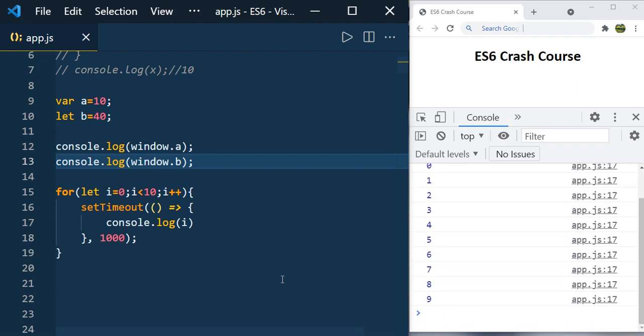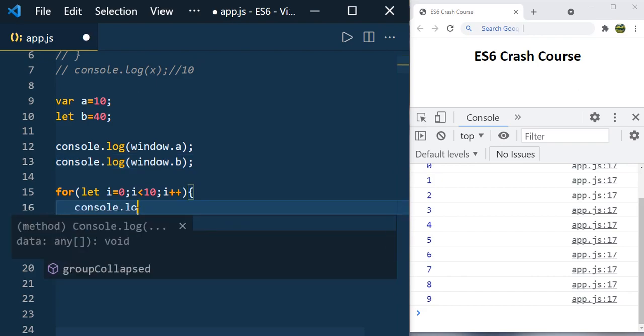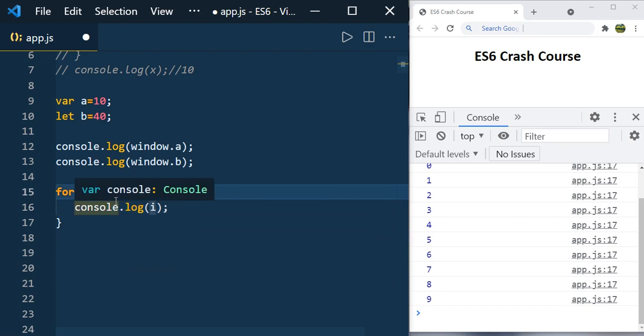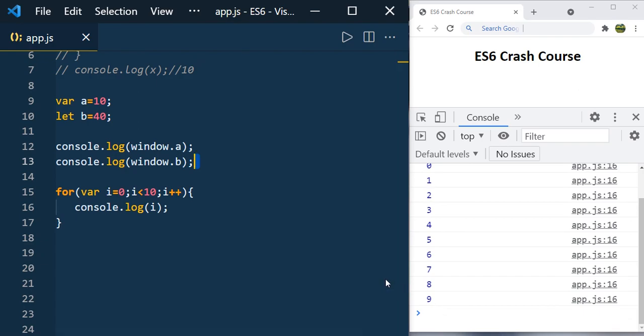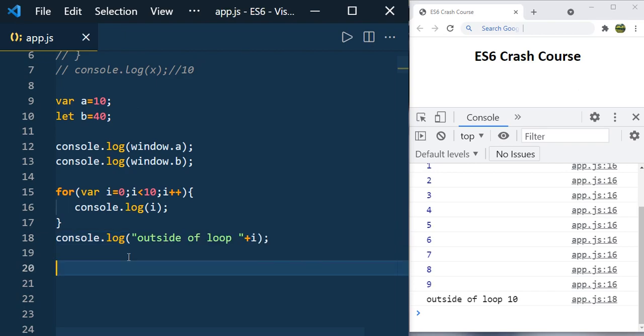This is because the let keyword creates block scope. Even if you remove the setTimeout function, keep console.log and use var instead of let, you get 0, 1, 2, 3, 4 till 9 values. Let's come out of this loop and print i. Here you can see outside of the loop the value is 10.